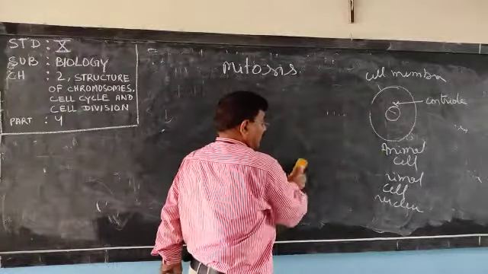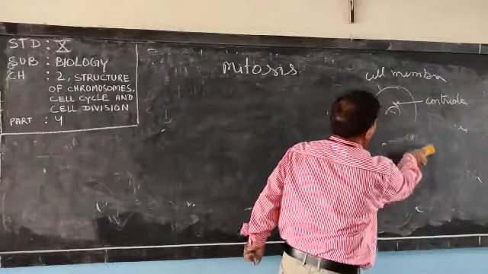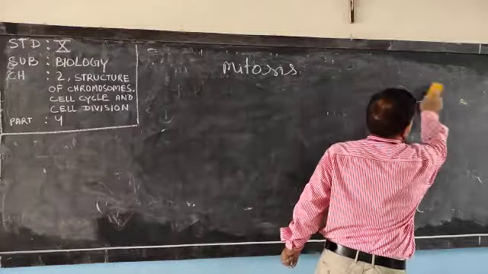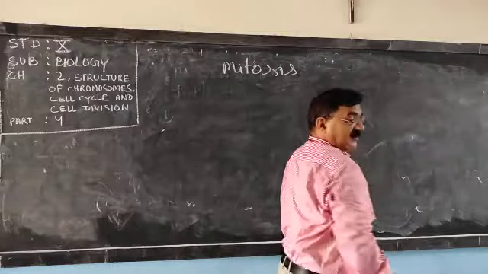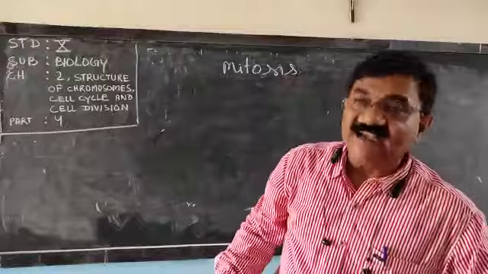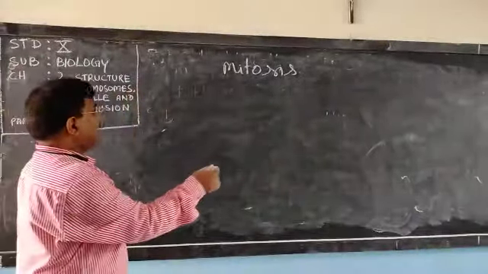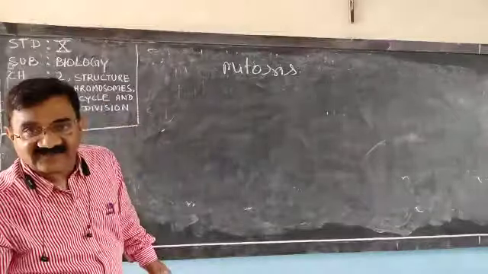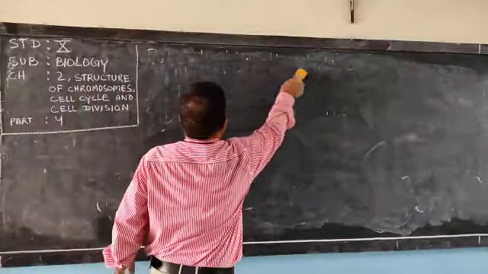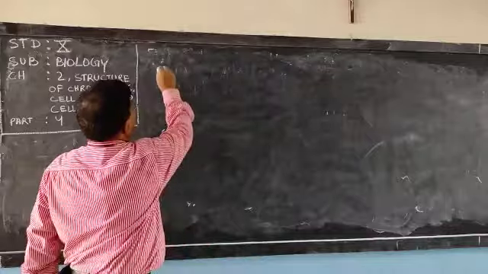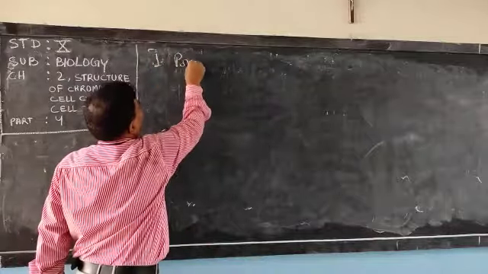In some books, early prophase and late prophase are given. Dear children, early prophase and late prophase is given. Don't go to the early prophase and late prophase. That is wrong. In mitosis, the first stage is the prophase.